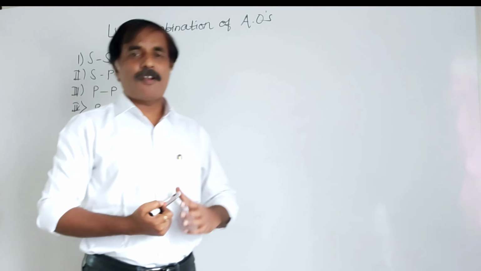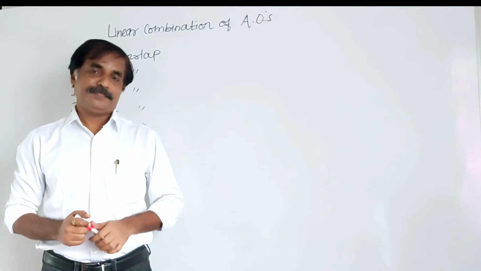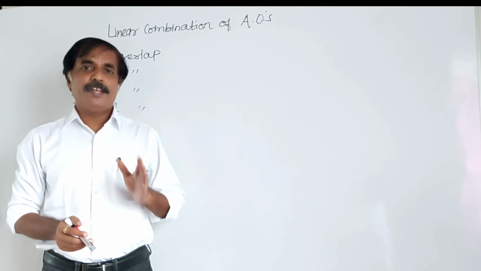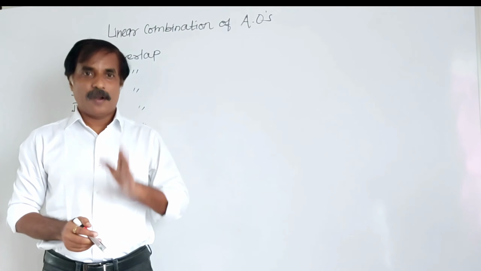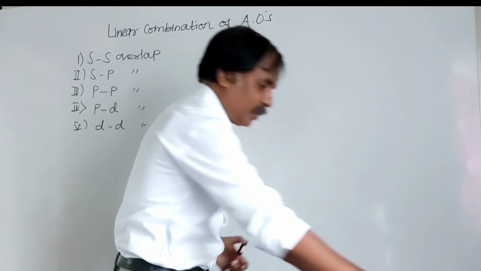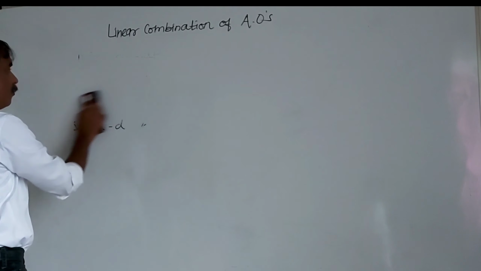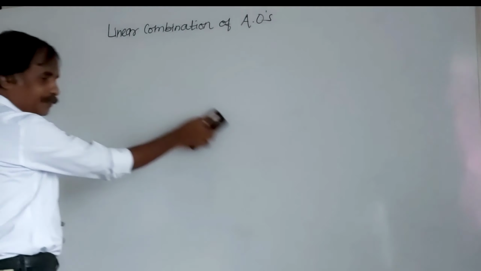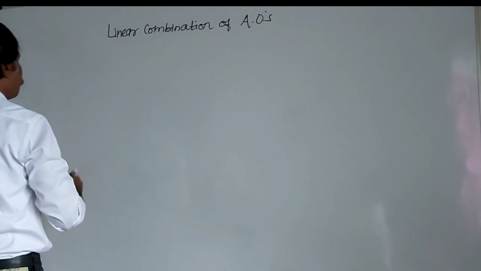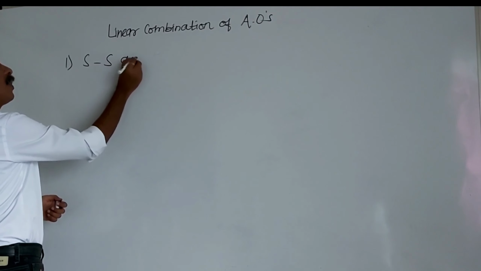Remember, molecular orbital theory is related to formation of covalent bond, and there is a combination of atomic orbitals, overlapping of atomic orbitals. So we will see one by one. First, s-s combination, that is combination of two s atomic orbitals. This is the first, s-s combination or s-s overlap.